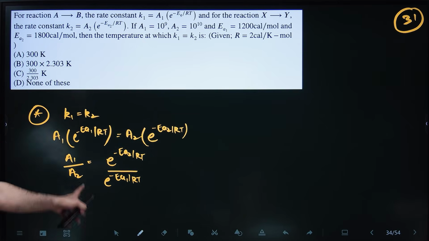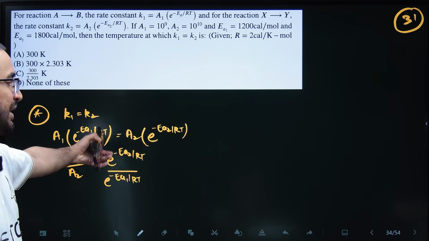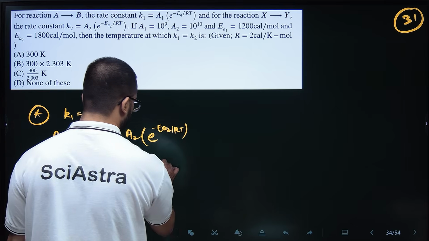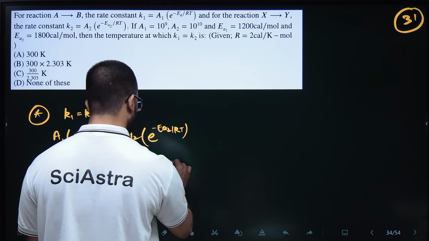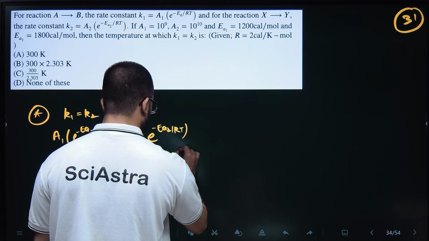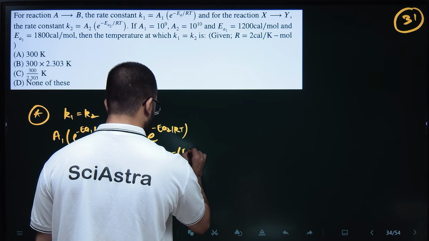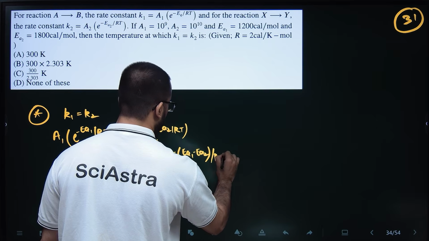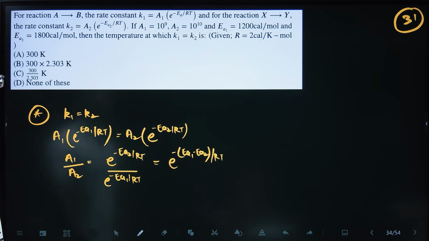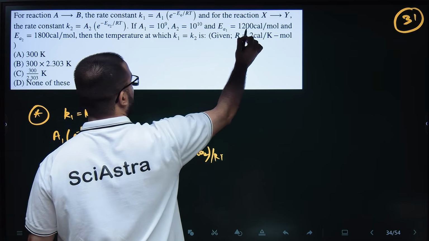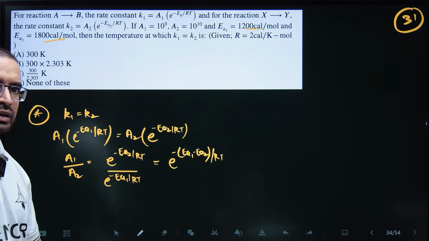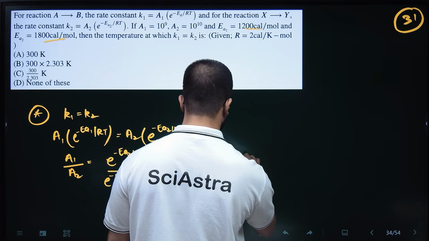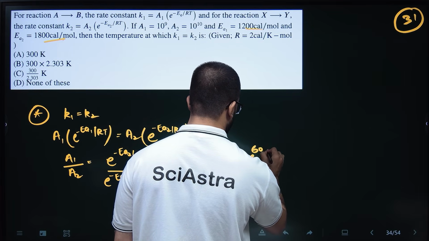So this will be e to the power minus EA2 by RT plus EA1 by RT, because this will go up and it will be subtracted. So this will be e to the power minus (EA1 minus EA2) by RT. EA1 minus EA2, 1200 minus 1800, will be minus 600. Minus and minus will cancel out, so this will be e to the power 600 by RT.